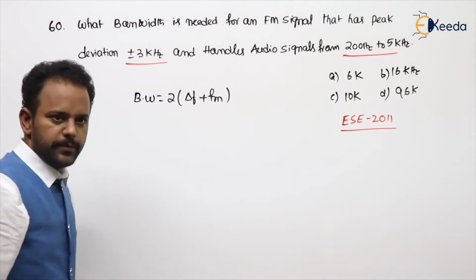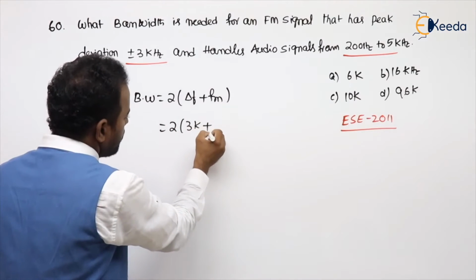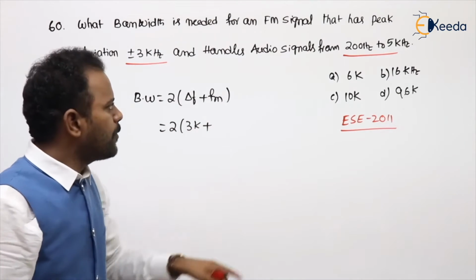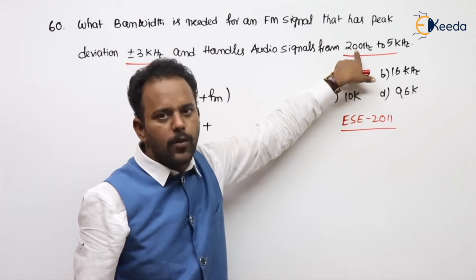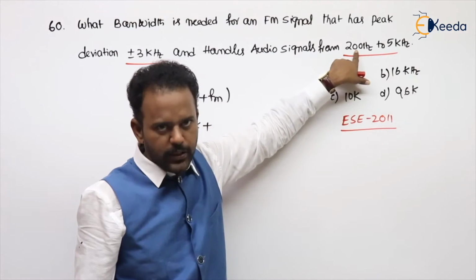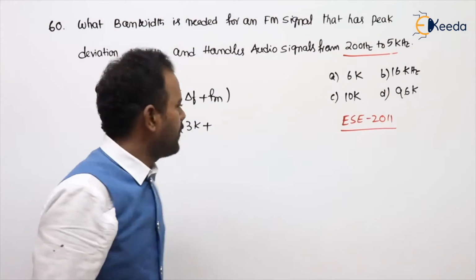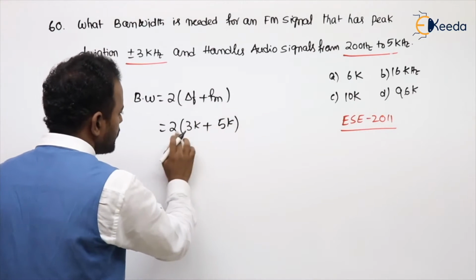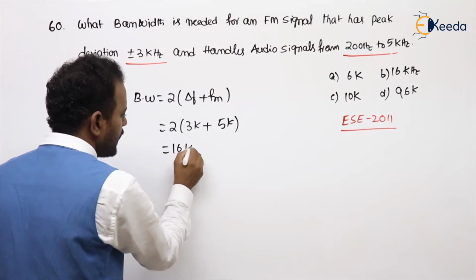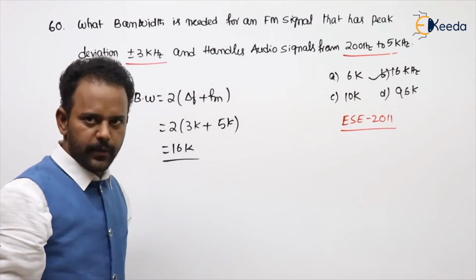That is nothing but 2 times (3 kHz plus fm). Actually, the fm value you have to take as highest minus lowest, that is 4.8 kHz. 4.8 and 5 are approximately the same, so I am taking directly 5 kHz. 3 plus 5 is 8, 8 twos are 16 kHz, which is the bandwidth. So option B is correct.